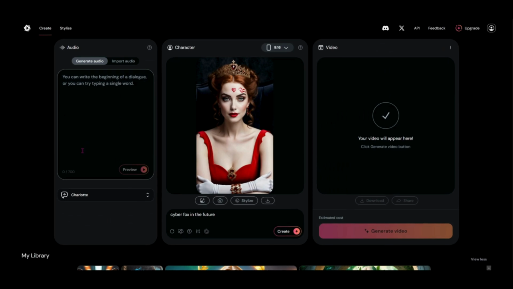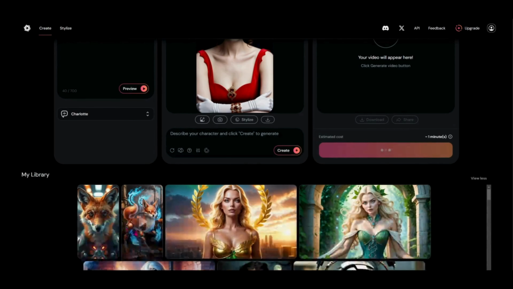Let's change our voice here. We'll go with Charlotte. And we'll say something like, "You have my heart. What else can I give?" Get rid of that prompt there. And then we'll generate the video. And let's see if it can generate the human character in 9:16 aspect ratio better than it did our fox down here.